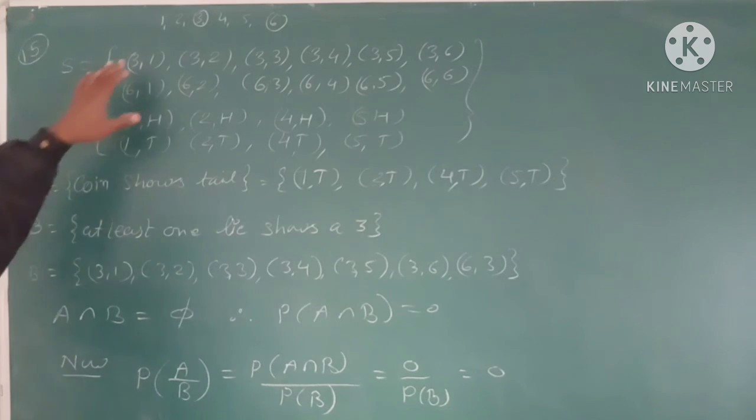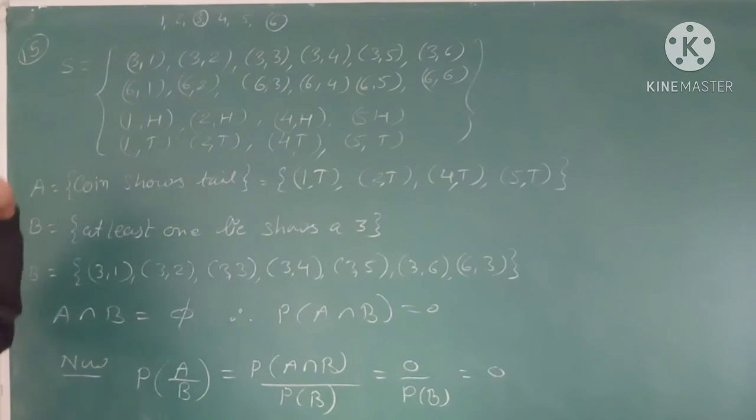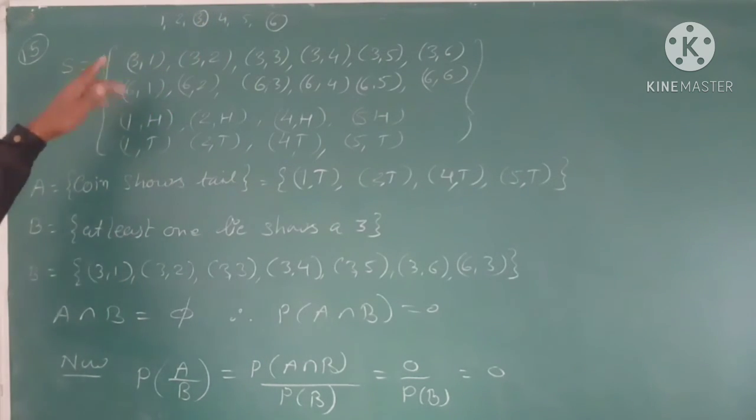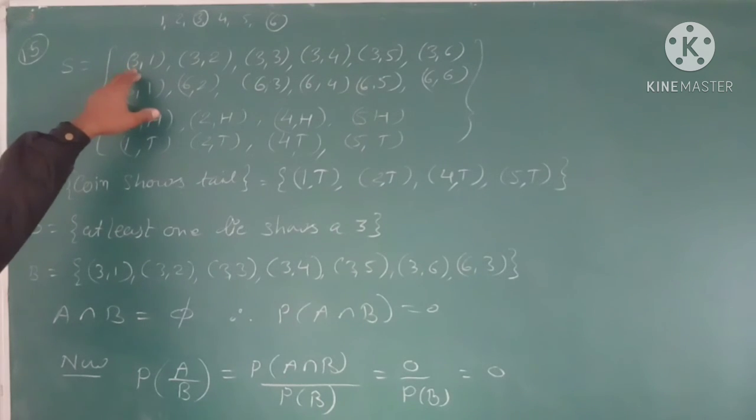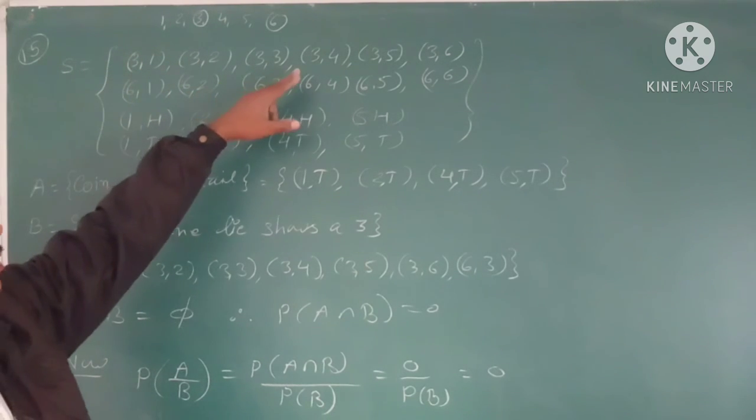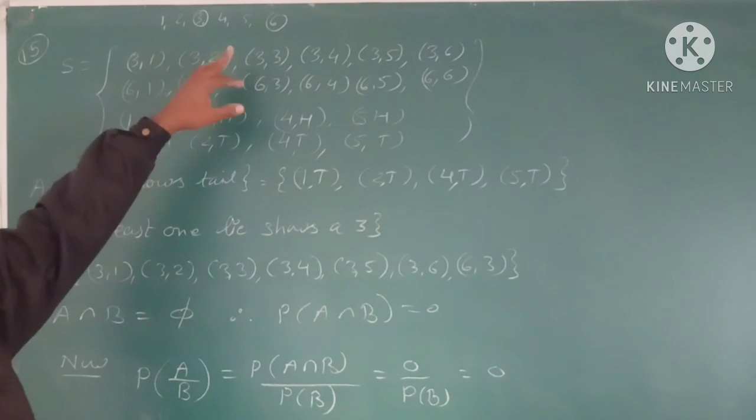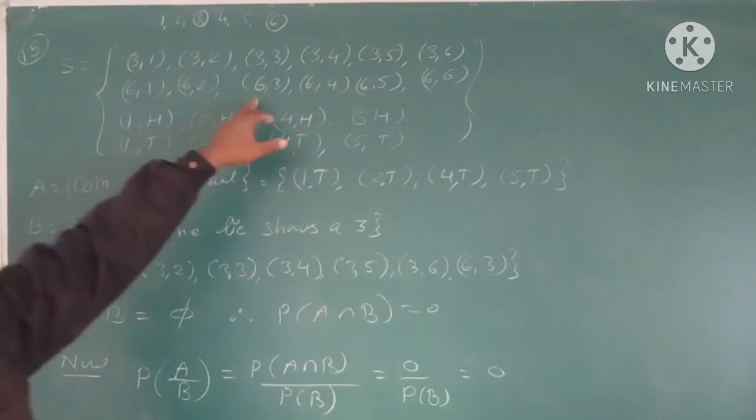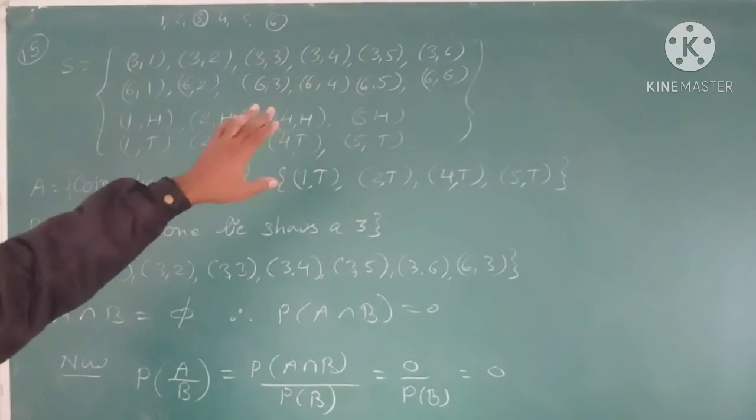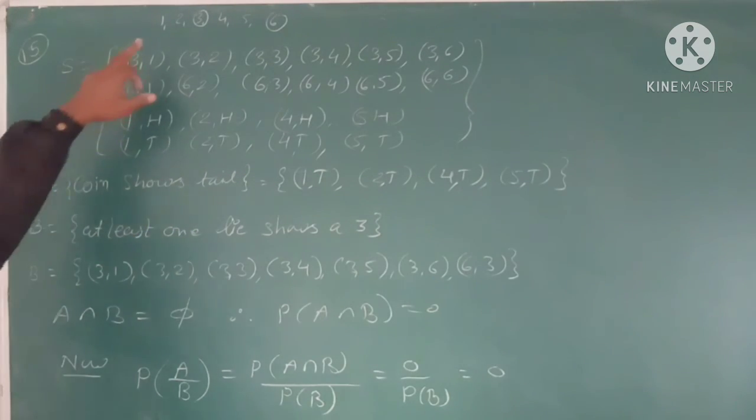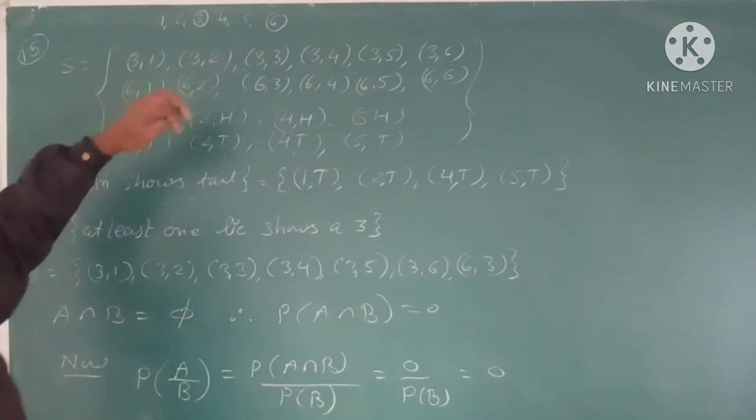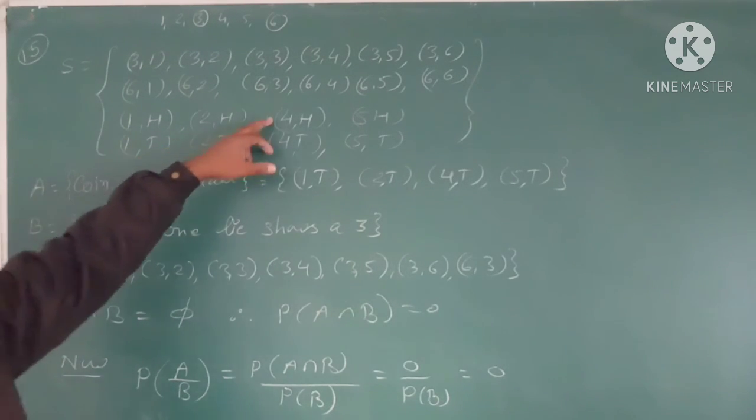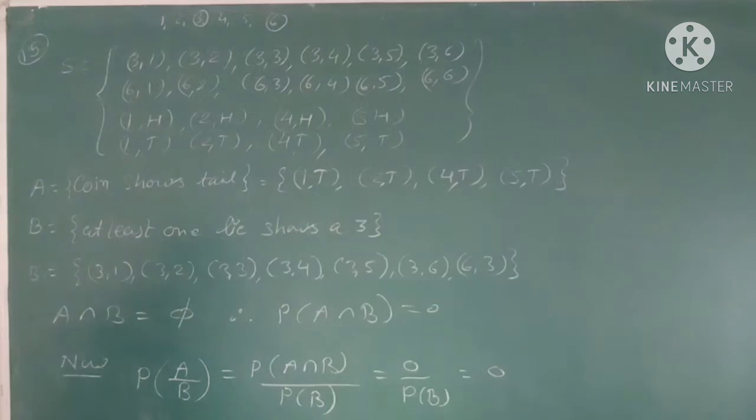When we throw the die, then 1 2 3, total 6 outcomes are possible. If a multiple of 3, it means 3 or 6 comes, then once again throw the die. So it will be 3 1, 3 2, 3 3, 3 4, 3 5, 3 6. And once again if 6 comes, then throw the die again. So you will get 6 1, 6 2, 6 3, 6 4, 6 5 and 6 6. And if another number comes, it means either 1, 2, 4 or 5 comes, then throw a coin. So you will get 1H 1T, 2H 2T, 4H 4T and 5H 5T.